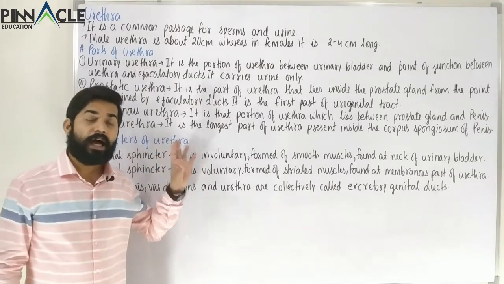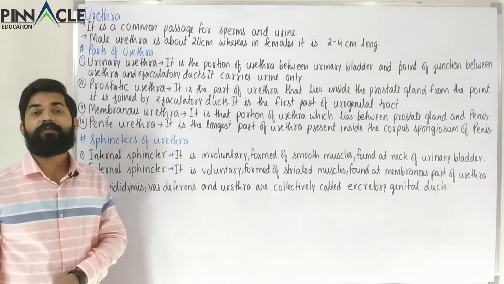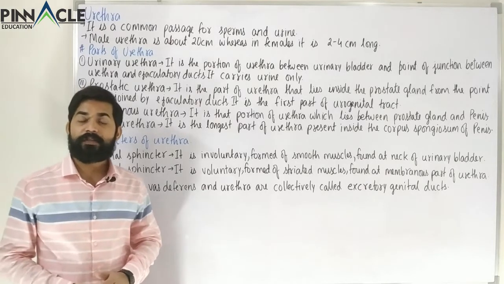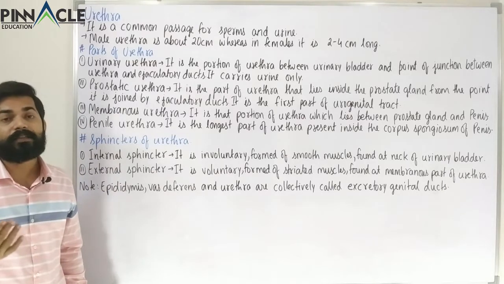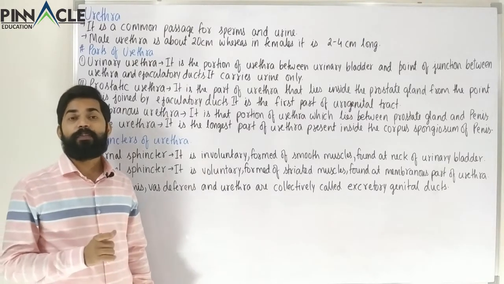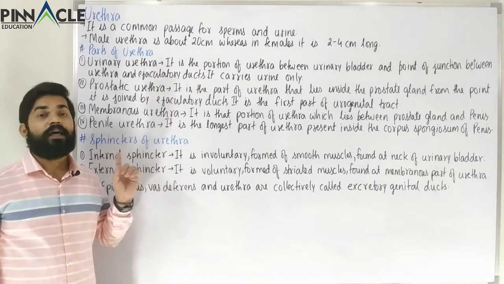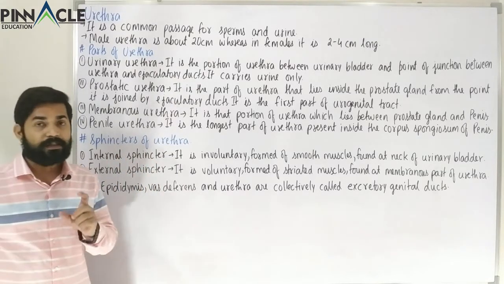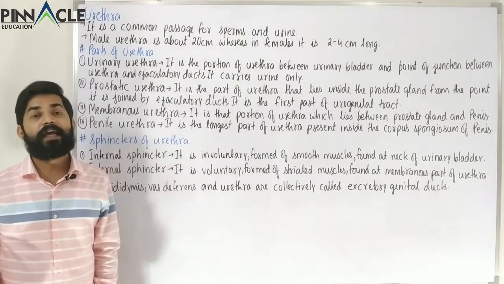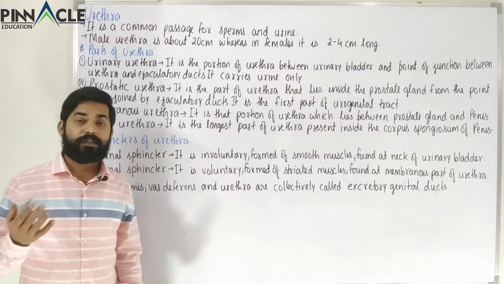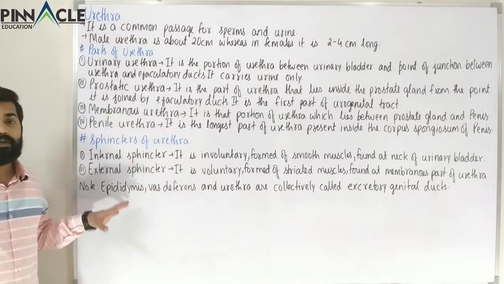So this is the last part of the passage of sperm, but this is not the last structure that we have to study in the male reproductive system. The last structure that we have to study is the male external genitalia, that is the penis, and also various accessory glands like the seminal vesicle, prostate gland, and the bulbourethral gland. So let's start with the urethra.